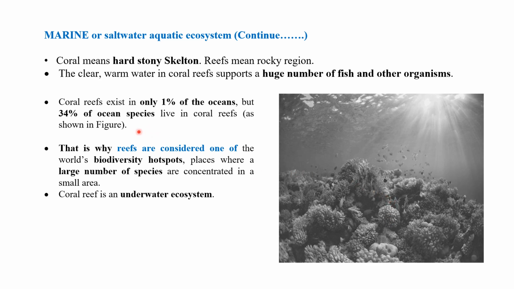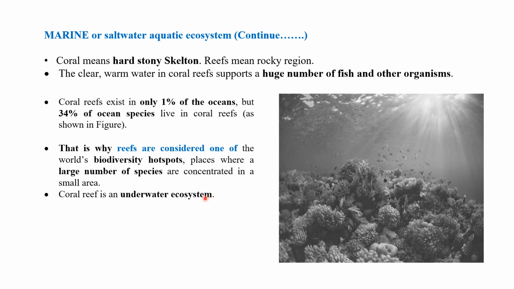Coral reefs exist in only 1% of the total ocean, but 34% of ocean species live in coral reef areas. That is why reefs are considered one of the world's biodiversity hotspots, where a large number of species are concentrated in small areas. So coral reef is an underwater ecosystem.